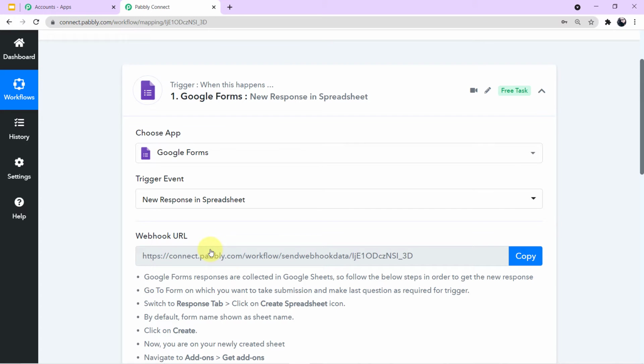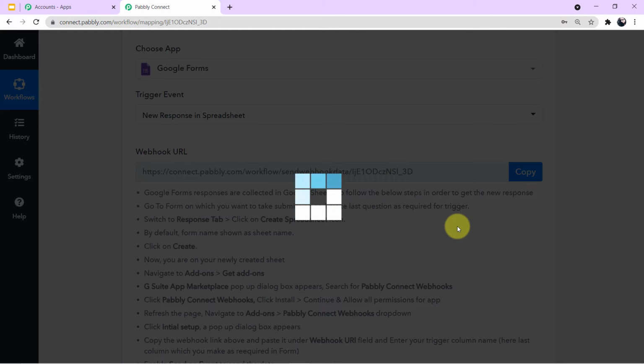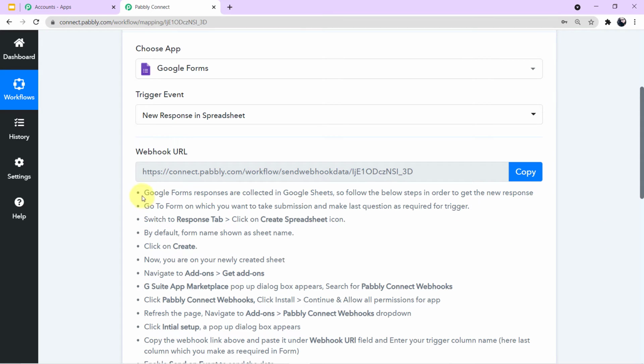I'll choose this particular trigger event, and now as you can see on my screen, a webhook URL has been generated in front of me. Now I'll tell you what the webhook URL will do and how it will help us to integrate Google Forms with Pabbly Connect. But guys, first read out the instructions that are given below.